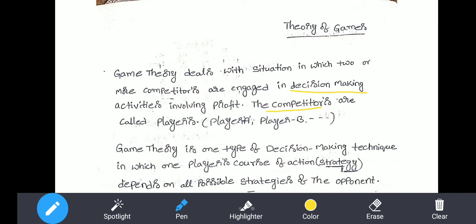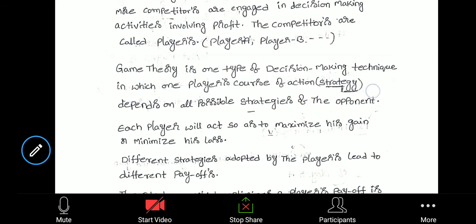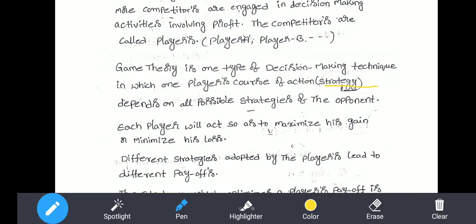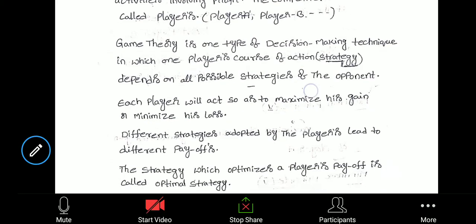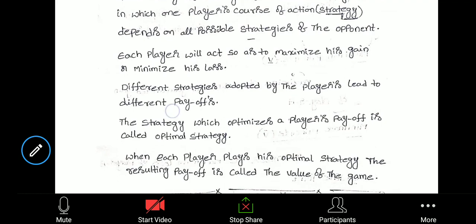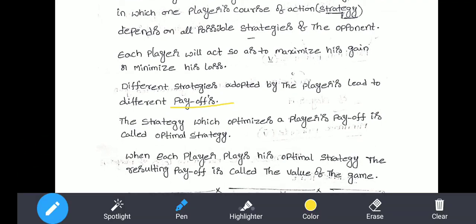These competitors are also called players. The competitors will have different strategies, and with the help of these strategies, they will try to maximize their gain or minimize their loss. A strategy is a course of action which will be used by the competitors to maximize gain or minimize losses. These strategies will have different payoffs.